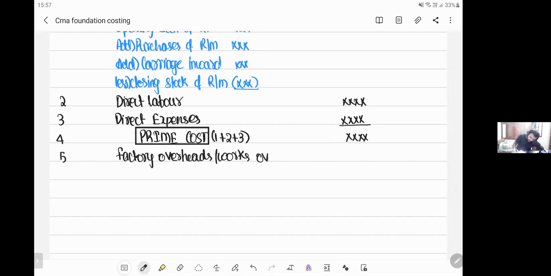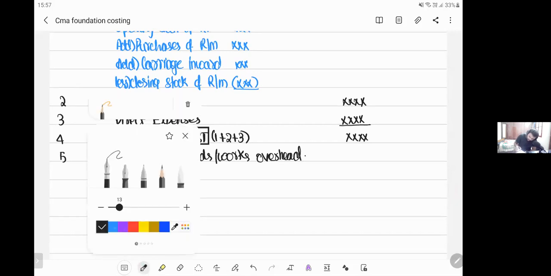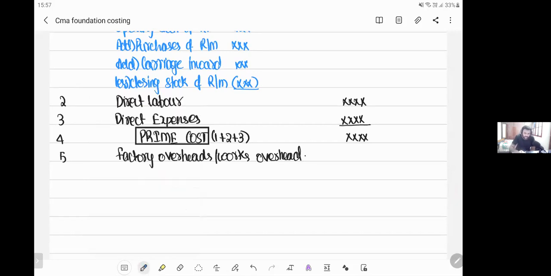What do you mean by factory overhead or works overhead? Simple, my dear friends. Expenses which you have incurred in the factory are called factory overhead or works overhead. There are many expenses you incur in the factory, right? Say for example, factory rent. Can I say factory rent forms part of factory overhead? Yes, factory rent forms part of factory overhead.